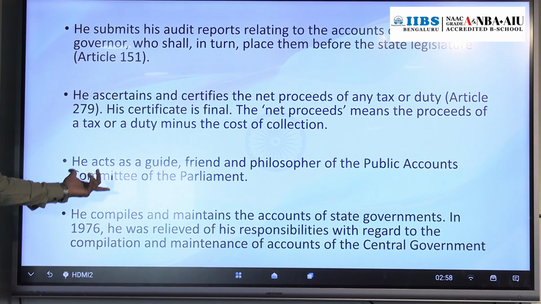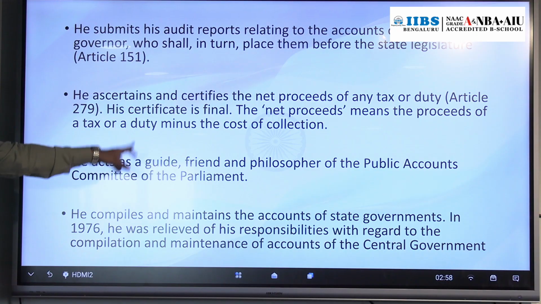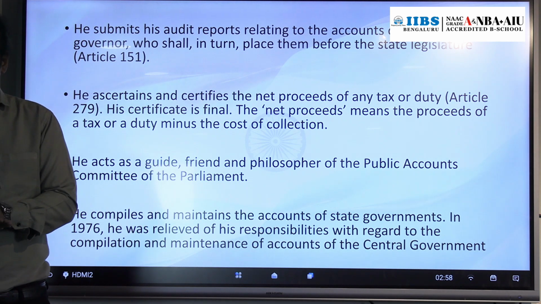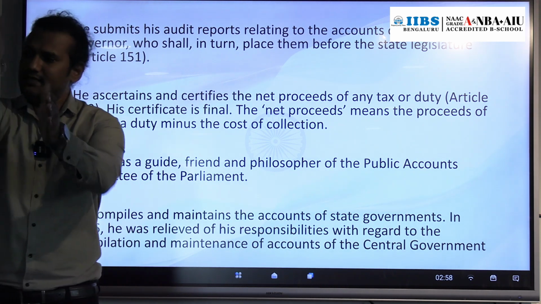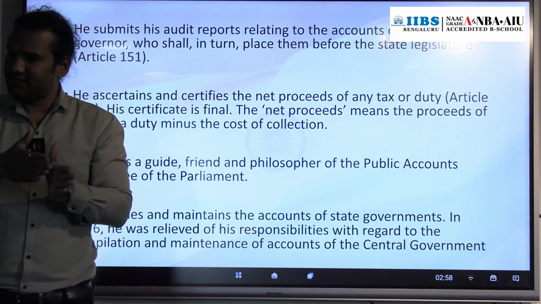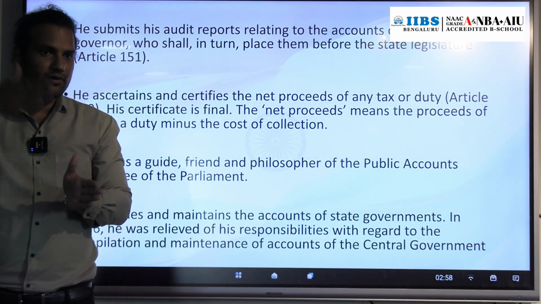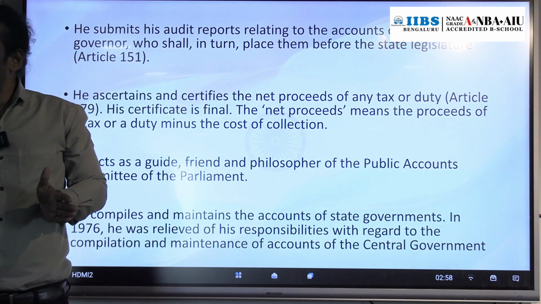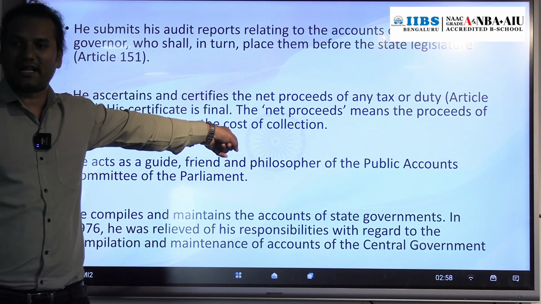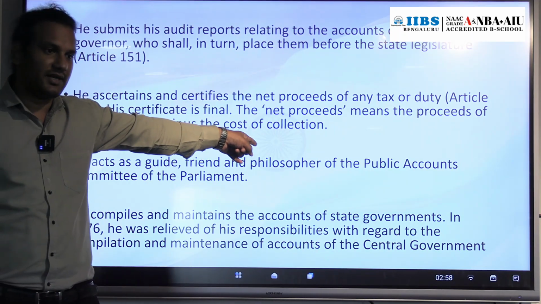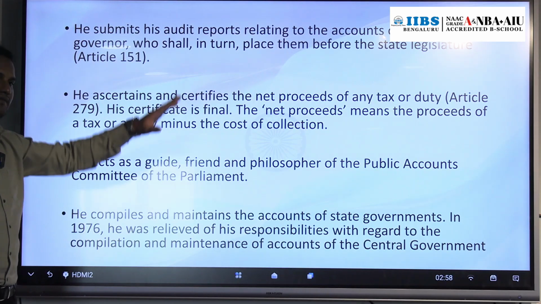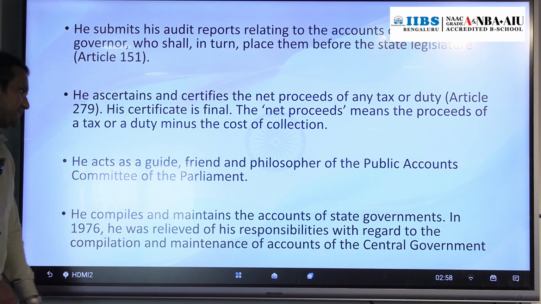Apart from that, CAG also acts as a guide, friend and philosopher to the Public Accounts Committee of Parliament, PAC. We will discuss the Public Accounts Committee. Actually, CAG will submit its central government audit report to the President. The President will lay that report before Parliament. Parliament will place that report before this committee, the Public Accounts Committee. So CAG acts as a guide, friend and philosopher to this committee.